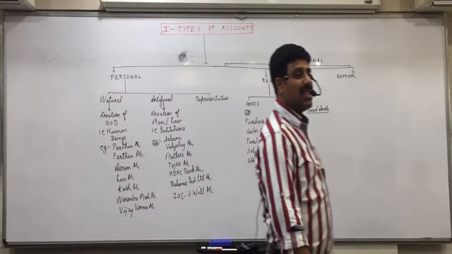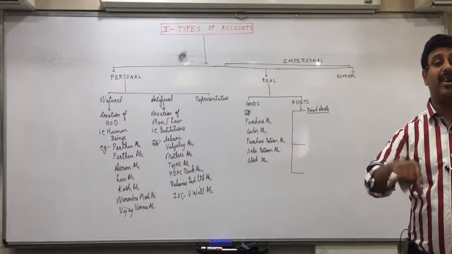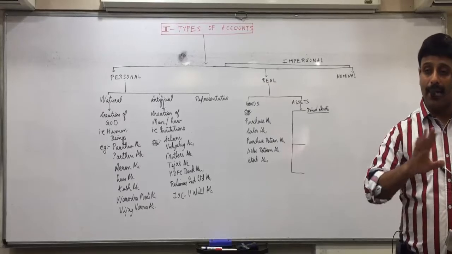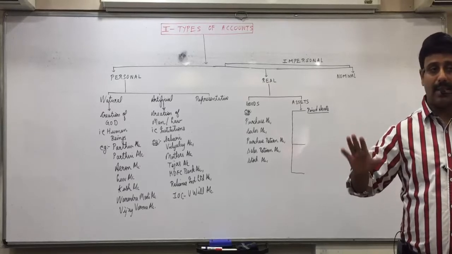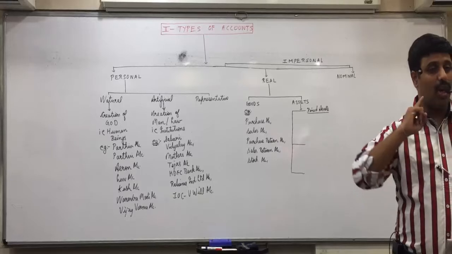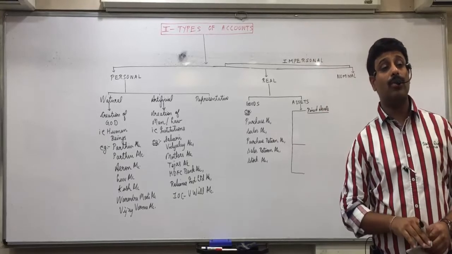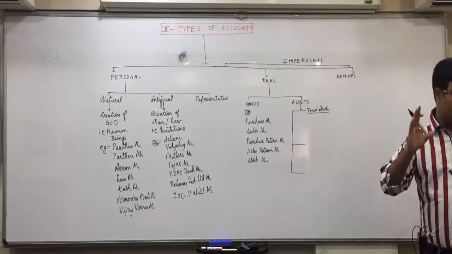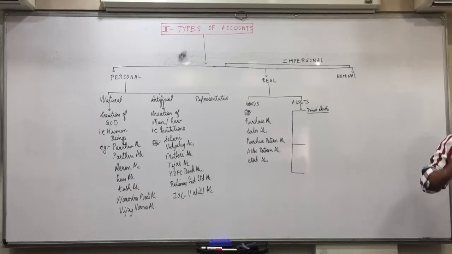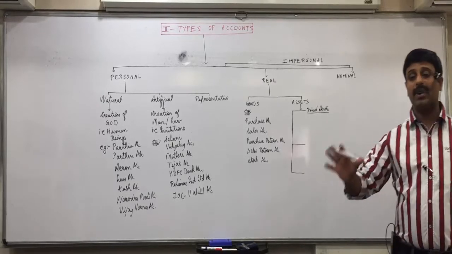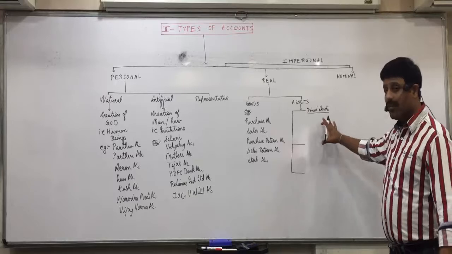Correct. Those assets which remain fixed. What do you mean by fixed? Unchanged, same. Those assets which remain fixed or same for a long period of time. And in accounts, what is a long period? More than 1 year. So those assets which remain the same for a long period of time, more than 1 year, are called fixed assets.